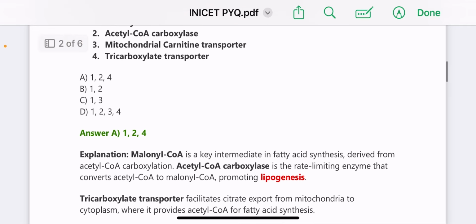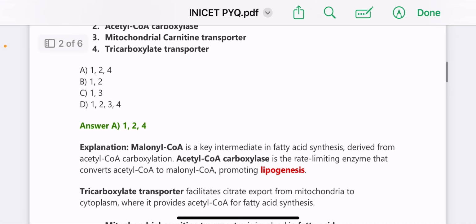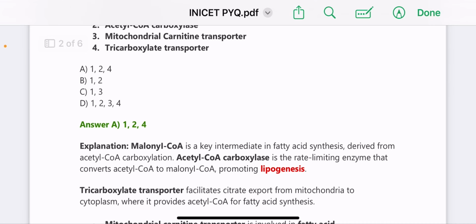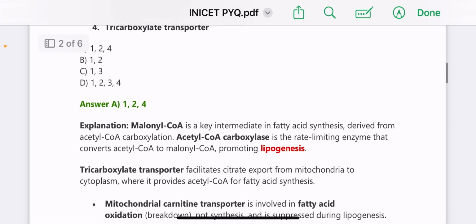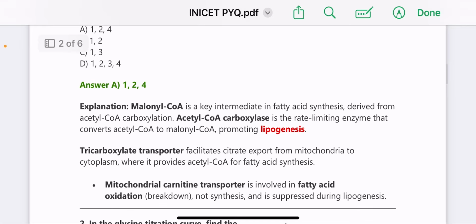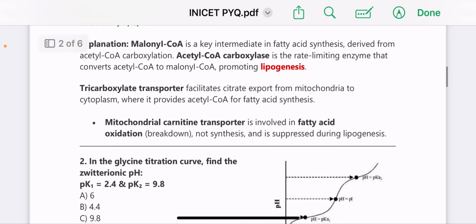So malonyl-CoA is a key intermediate in fatty acid synthesis derived from acetyl-CoA carboxylation. Acetyl-CoA carboxylase is a rate-limiting enzyme that converts the acetyl-CoA to malonyl-CoA, promoting lipogenesis. Tricarboxylate transporter facilitates the citrate export from mitochondria to cytoplasm, where it provides acetyl-CoA for fatty acid synthesis. Mitochondrial carnitine transporter is involved in fatty acid oxidation, that is breakdown, and not synthesis, and is suppressed during lipogenesis.